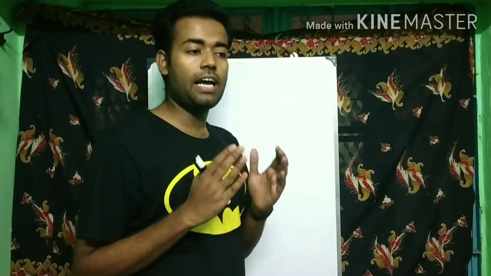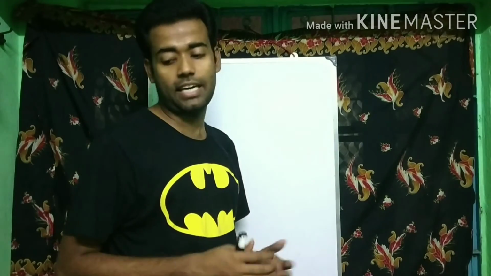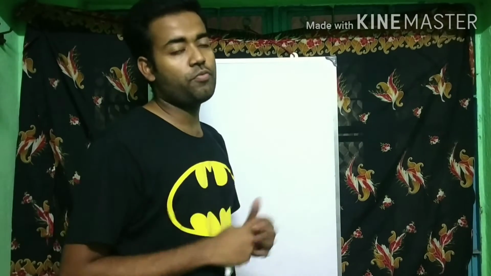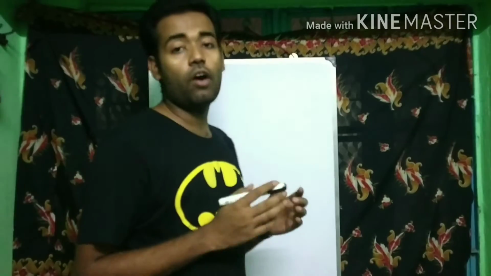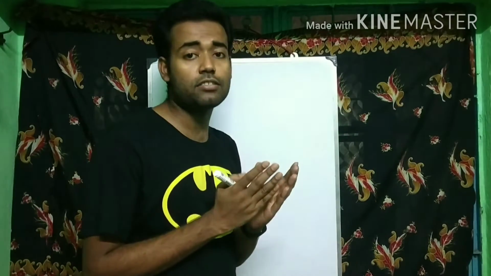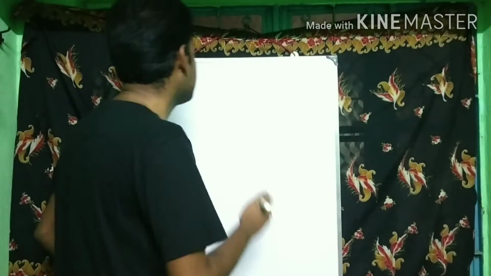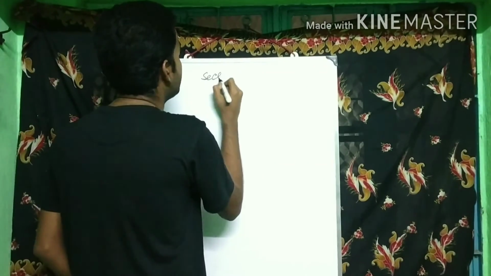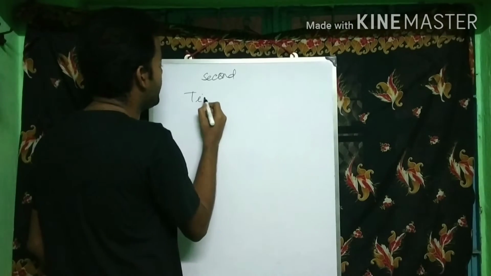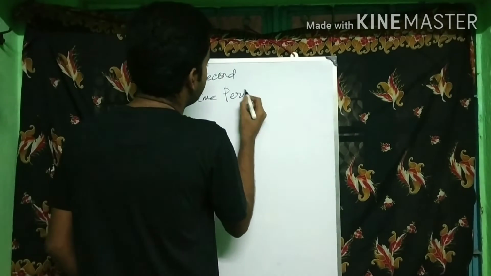Now we will learn the SI unit of all these terms that are related to a simple pendulum. So first let's start with time period. The word time period clearly has the word time associated with it. Now what is the SI unit of time? The SI unit of time is second. So the SI unit of time period will also be second.